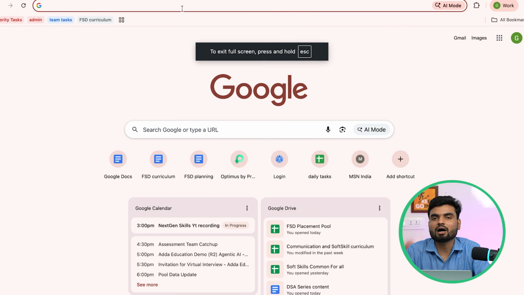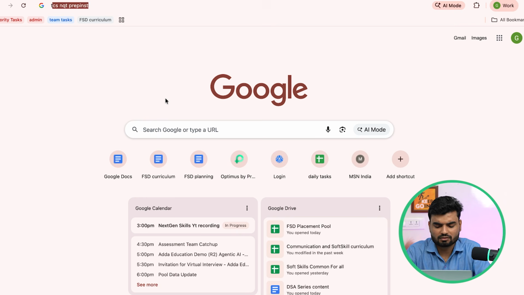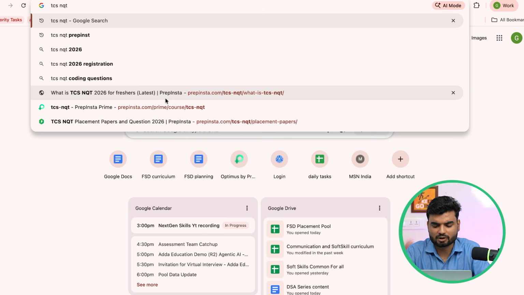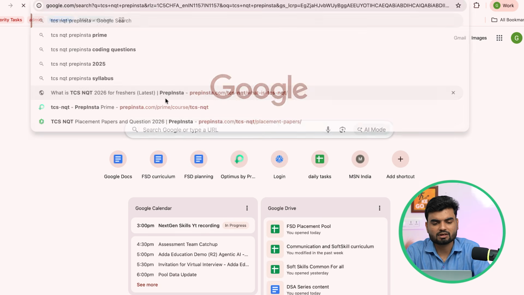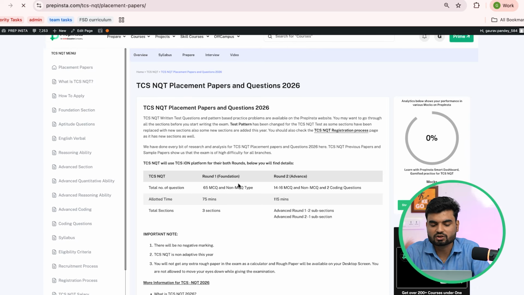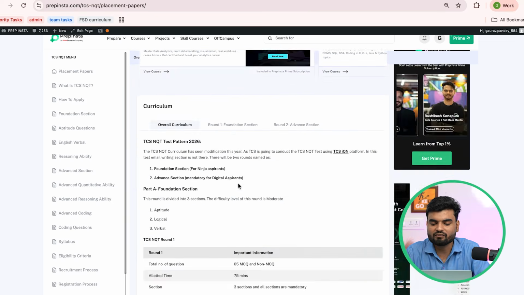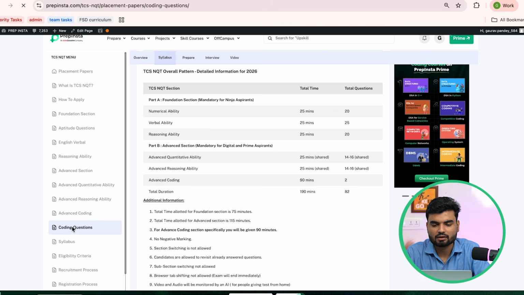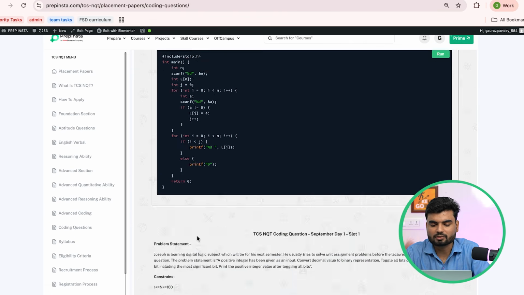Now for you, how to explore more problems to solve for the TCS NQT. So go here, search for TCS NQT prep Insta. Now if you search this particular thing, you will have this particular window, right? So understand all the patterns, all the types of questions which generally get asked. Everything will be here. You go to the coding section here. So let's say coding questions. You click on the coding questions and start solving them.